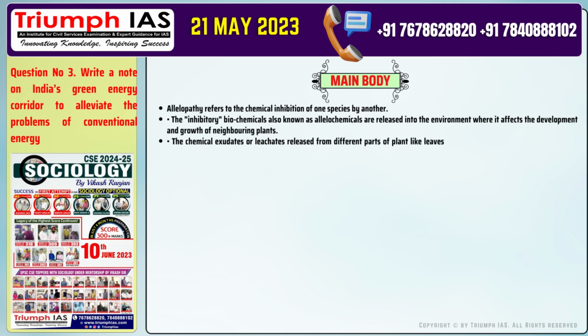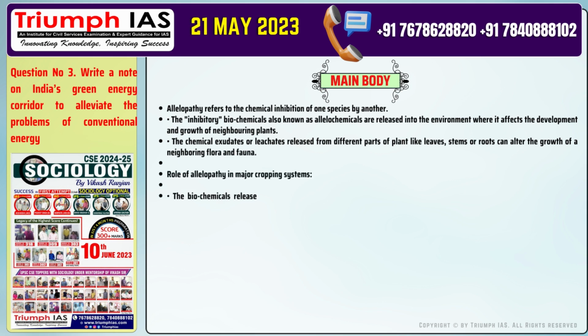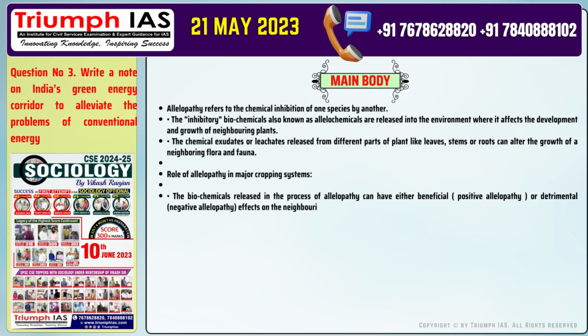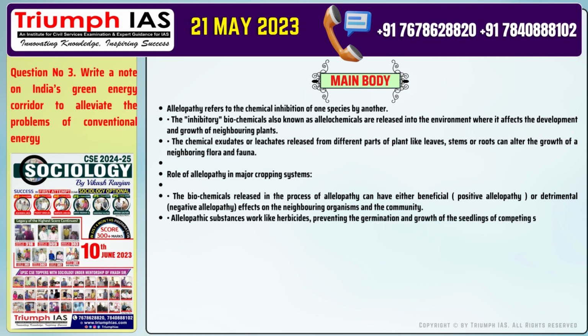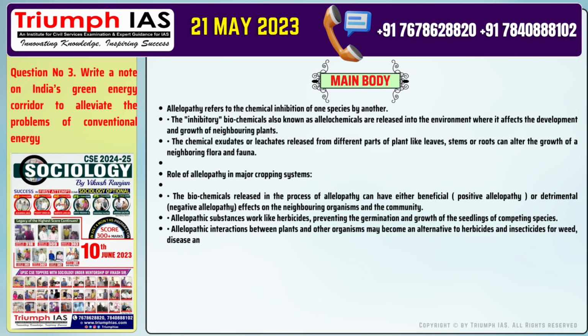Number 1. Allelopathic substances work like herbicides, preventing the germination and growth of the seedlings of competing species. Number 2. Allelopathic interactions between plants and other organisms may become an alternative to herbicides and insecticides for weed, disease, and insect control. Number 3. Crops like rice, sorghum, etc. release allelochemicals like phenolics, short-chain fatty acids that are detrimental for some of the weeds and pests. Rice against barnyard grass, sorghum against pigweed.